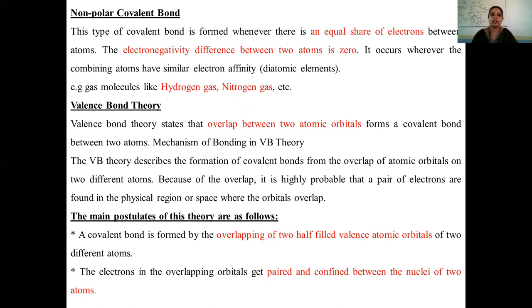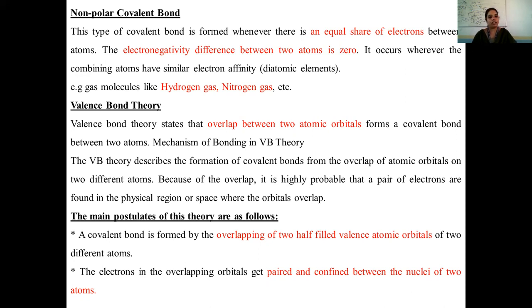So it occurs wherever the combining atoms have similar electron affinity. In the case of diatomic elements, if the atoms combining to form a molecule have the same electron affinity, the electronegativity difference between the atoms will become 0. There comes our non-polar covalent bond.